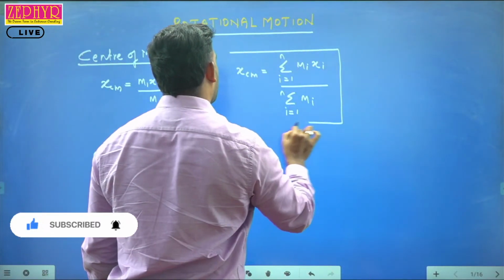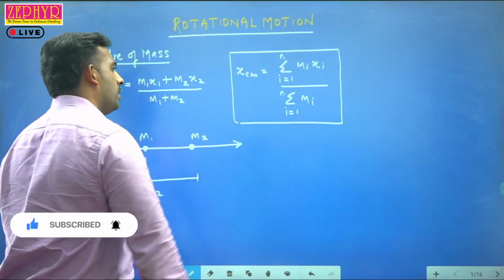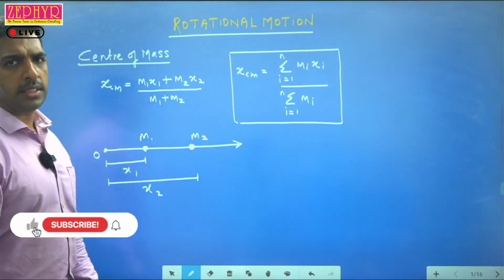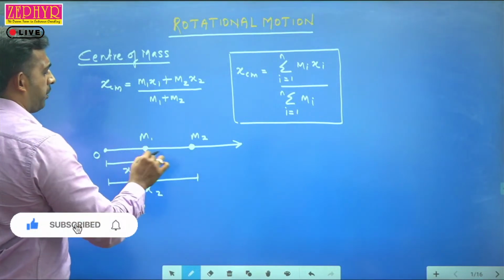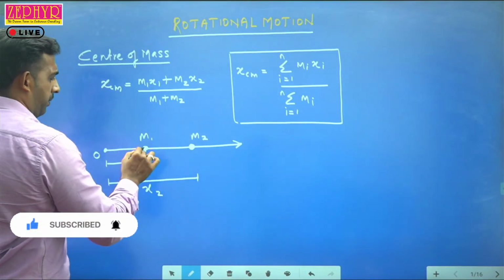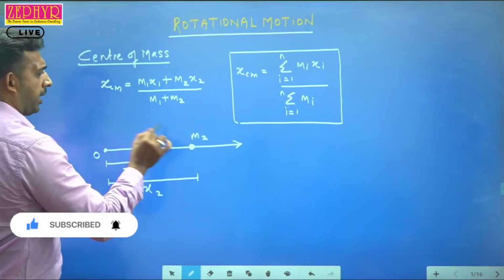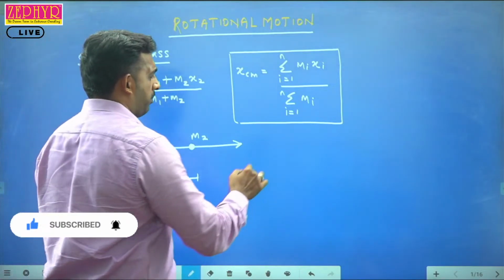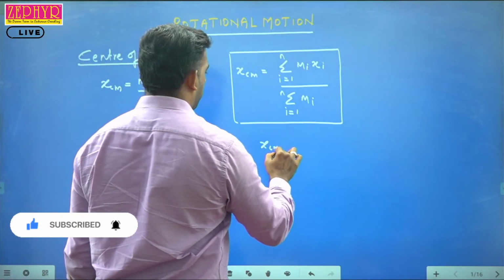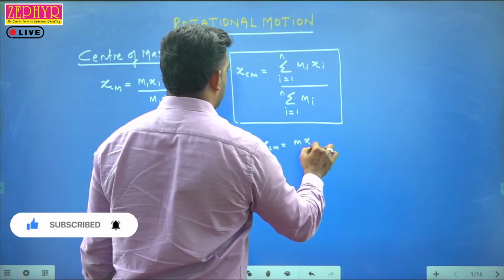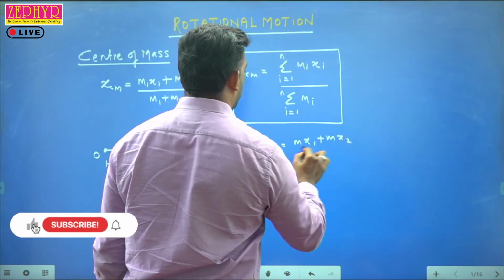I have considered only the x coordinate. The center of mass in this case lies between m1 and m2, not exactly at the midpoint. If m1 and m2 are of the same value, then xcm can be calculated as m x1 plus m x2 divided by 2m.